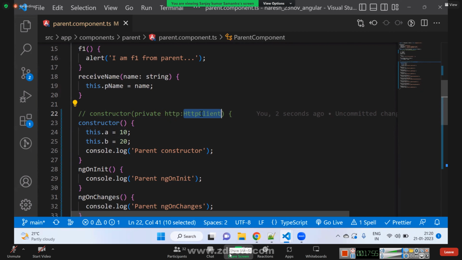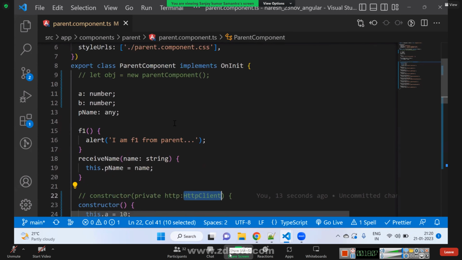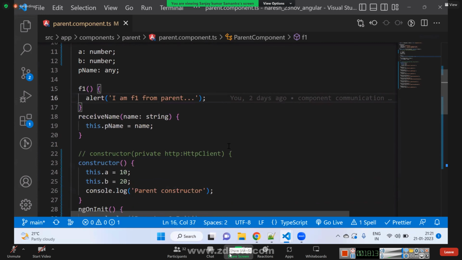This HTTP client is a service. That service is injected into this component. The component name is parent component. Now, in your parent component, anywhere you can use this service HTTP client. Does it make sense?